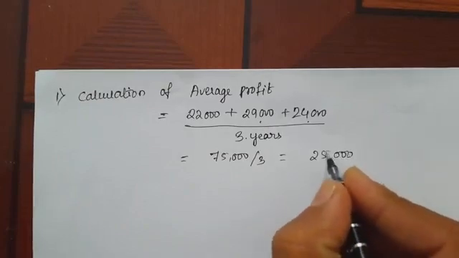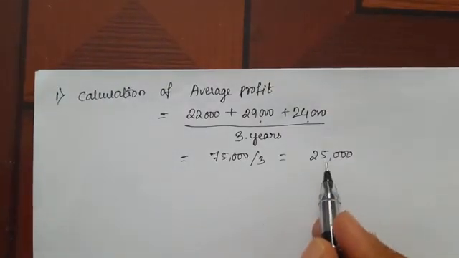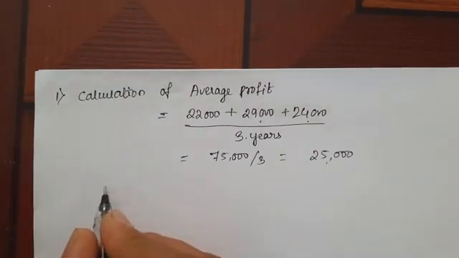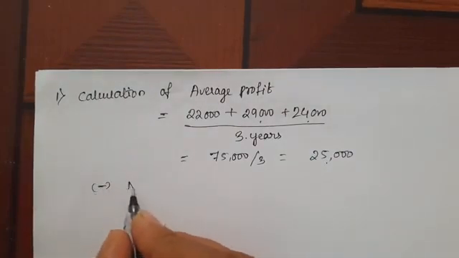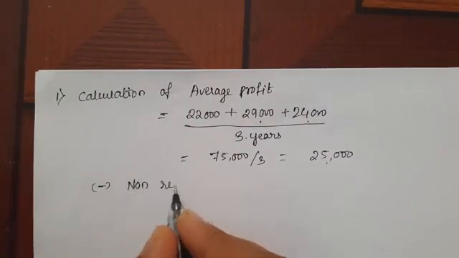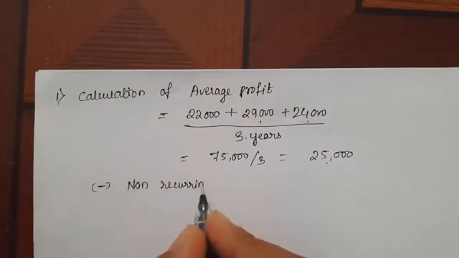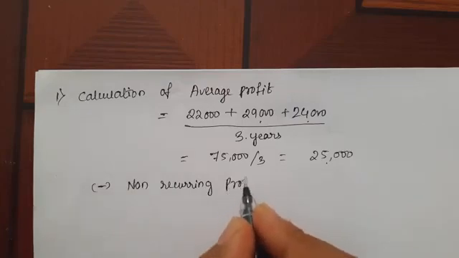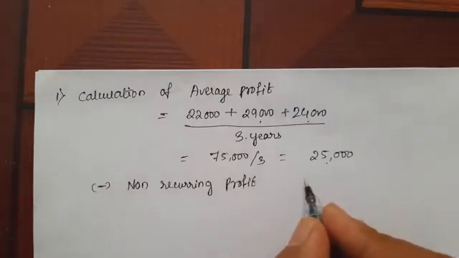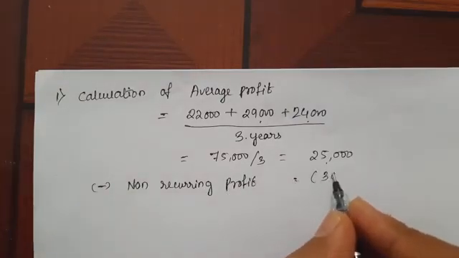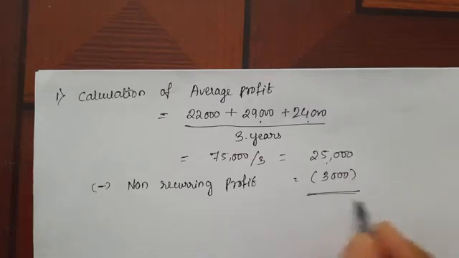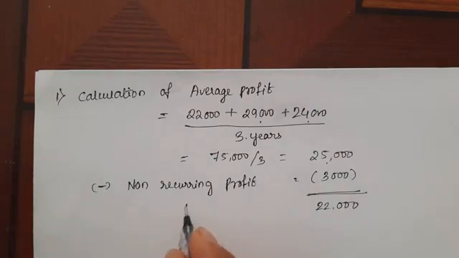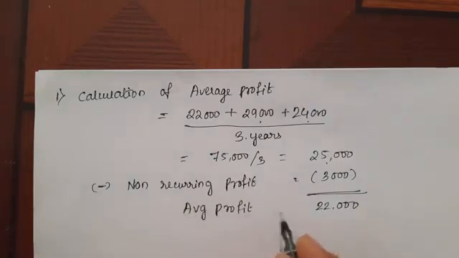This is the average profit before adjustment of non-recurring profit. That's why here you have to deduct non-recurring profit, the average is 3,000, then the remaining balance is 22,000. This is the average profit.